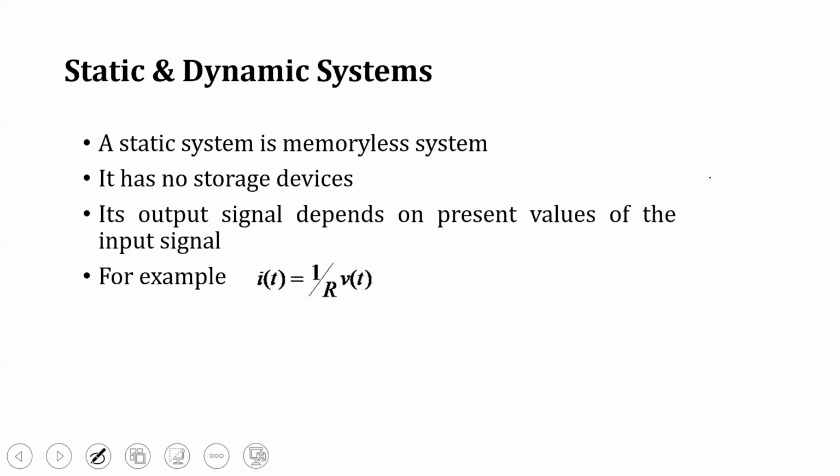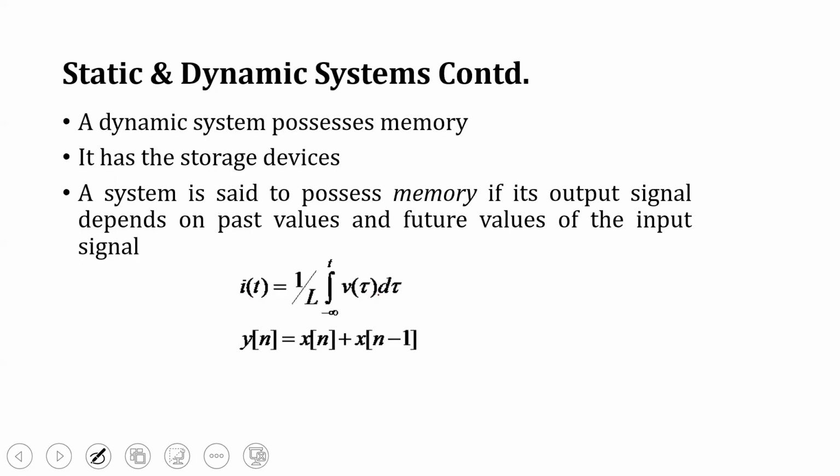So for example, if i(t) is equivalent to 1/R times v(t), that is a static signal because here the output at time t depends on the input at time t. If we put t equal to 0, here also v is equal to 0. At the same time only it depends. So this is called a memoryless system. Whereas a dynamic system has memory. That is, it depends on past values and future values of the input signal.